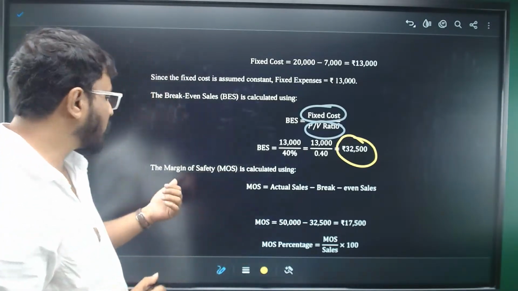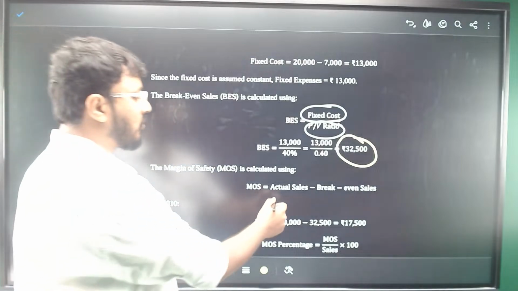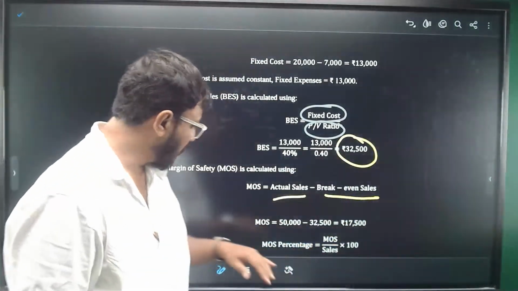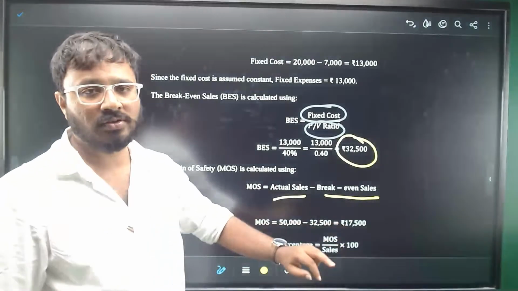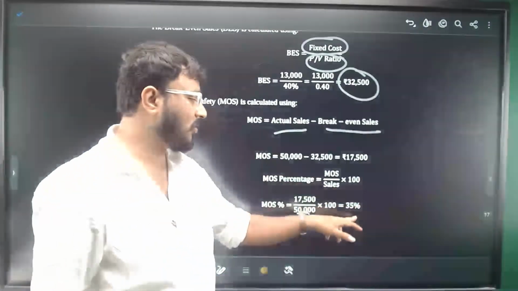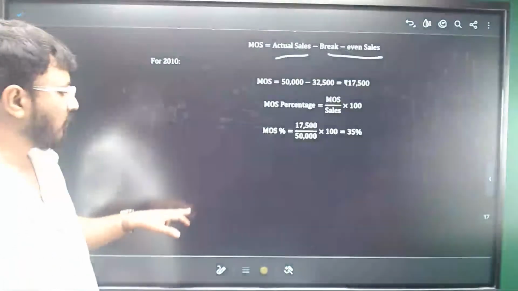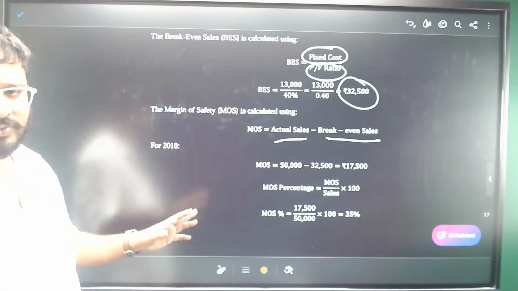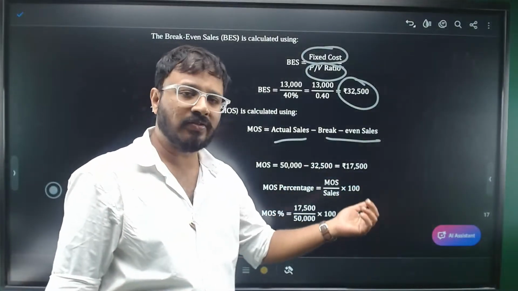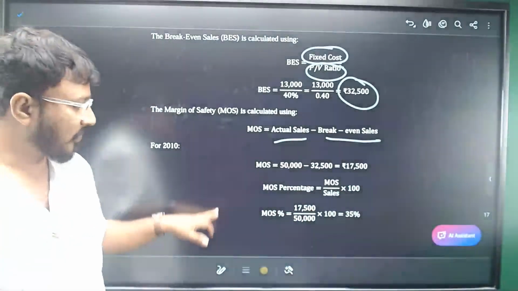That is what is margin of safety. Margin of safety is actual sales minus break-even sales. 50,000 minus 32,500 for the previous year, you'll get 17,500. The percentage is also calculated over the total sales, and you are getting 35%. For 2009 also you can calculate the same way. You need to take the total sales minus the break-even sales, and you'll get the margin of safety, right?